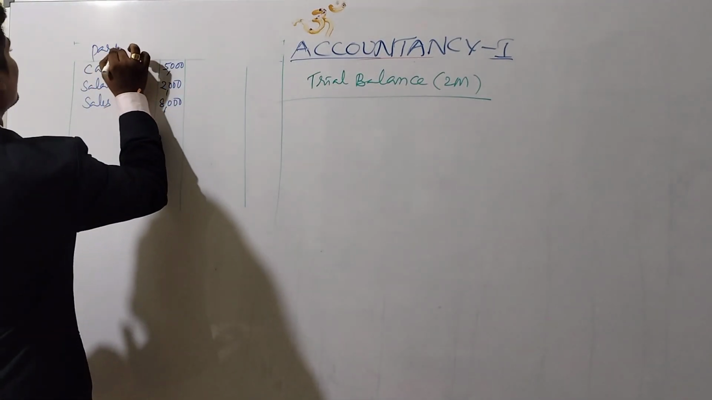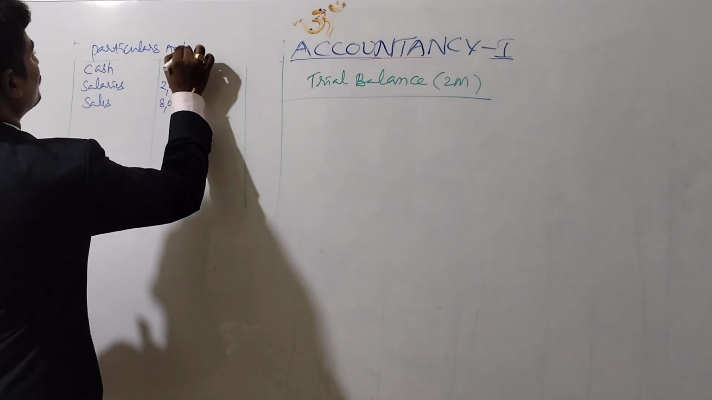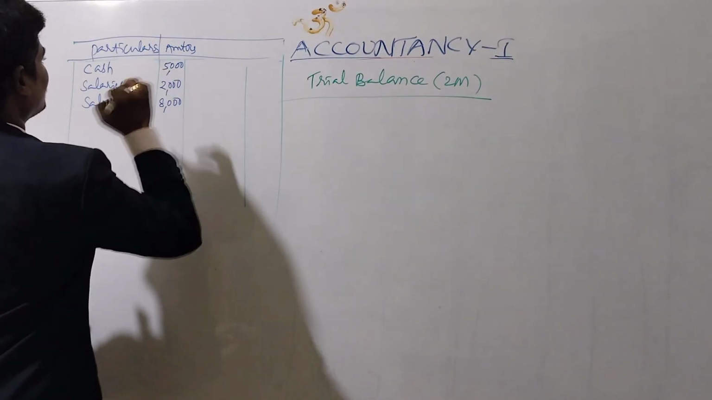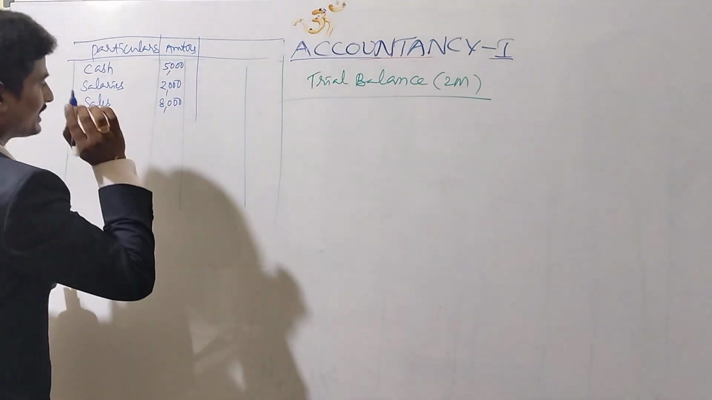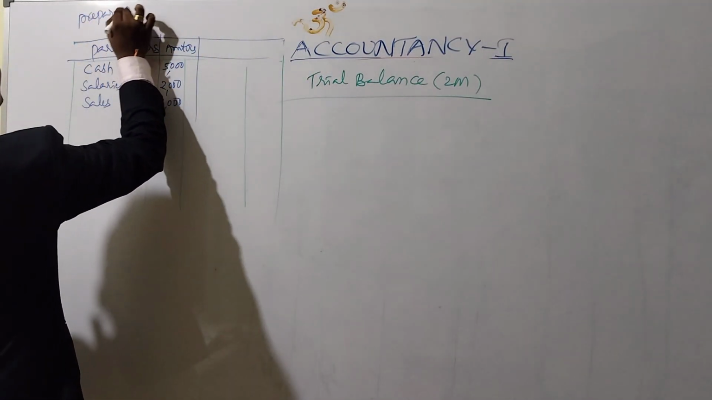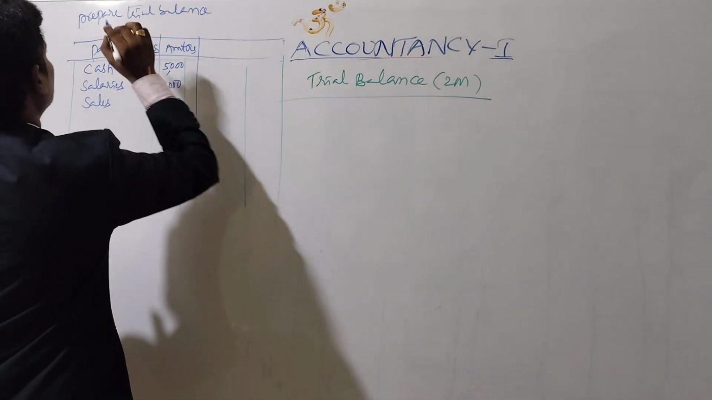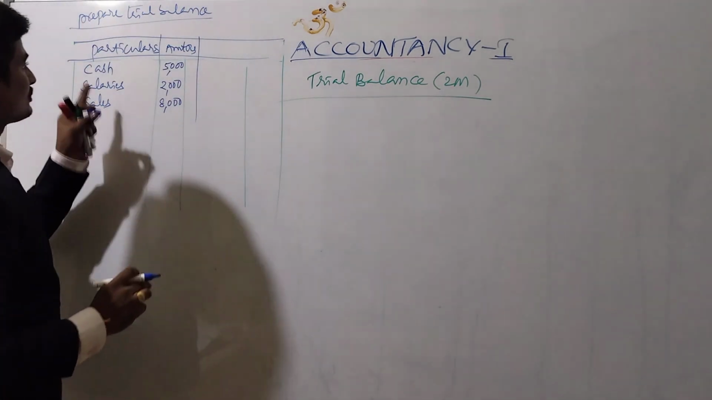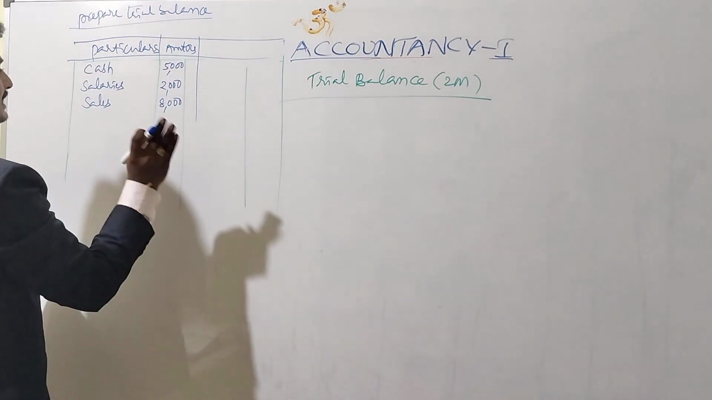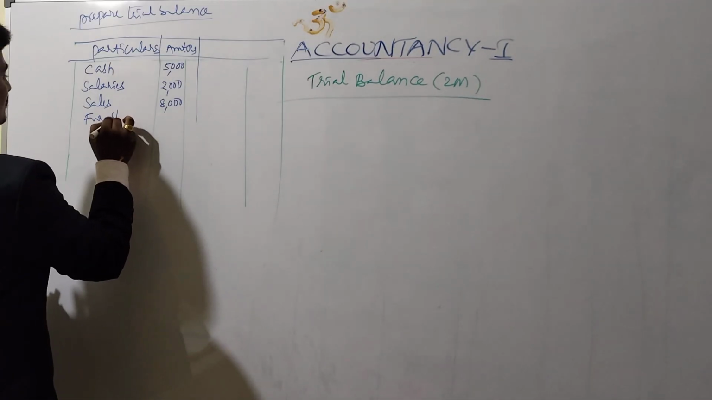Yes, particulars, okay, particulars amount rupees. You will find the problem like this only, particulars amount rupees. So here prepare trial balance, okay, for 2 marks. So particulars amount rupees: cash, salaries, sales, okay, and then for example furniture